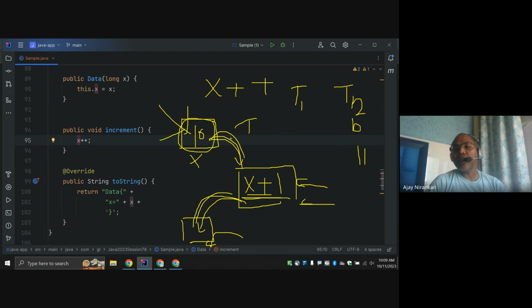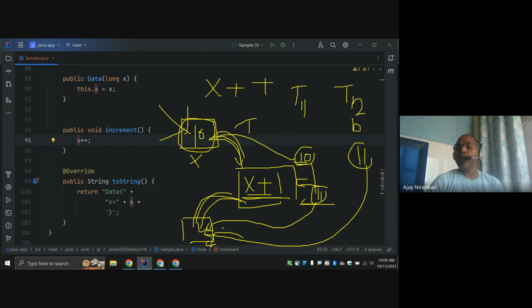Now the next thread, T1, comes here. So this one also reads the value 10, because the value is still 10, right? But now this T2 thread is going to assign the value 11. After that, T1, which already read the value 10, increments it to 11 and is also going to assign 11. The problem here is that one value is lost, maybe this one or that one, because with two threads there must be 11 and 12, right?